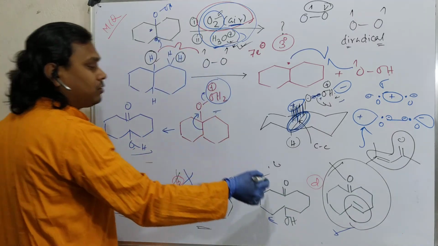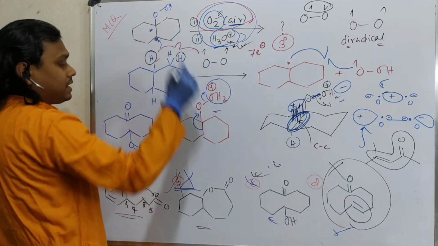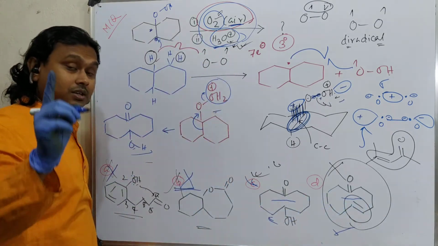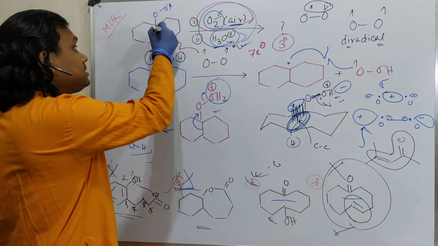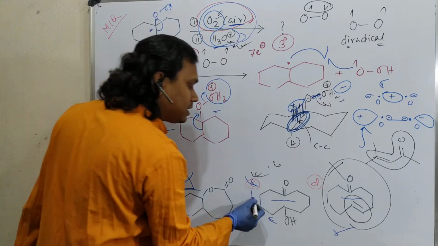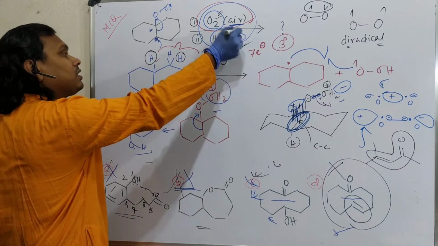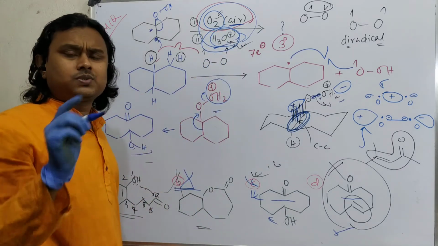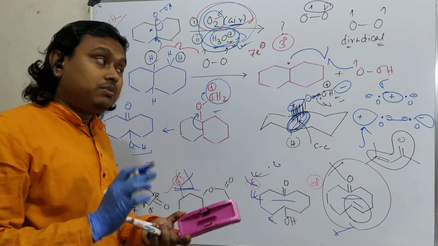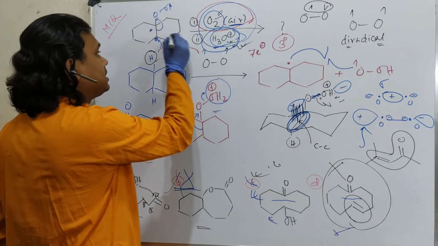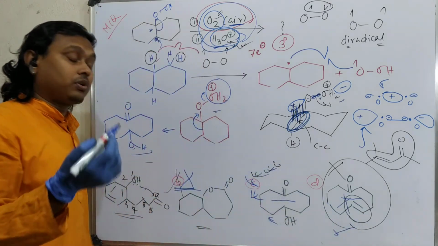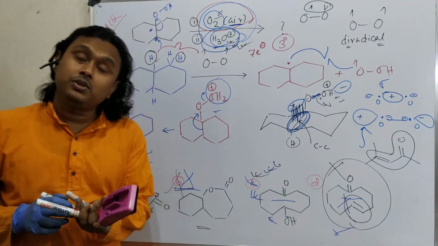So first of all, how could both be produced? And in this case, just look, no CC bond is there. It gives you hints that this CC will migrate. Okay, so now the positive charge will jump up. Ultimately, it will result in an alcohol. And will this alcohol undergo dehydration under this condition? Not possible. I have already discussed it in a dedicated lecture on alcohol dehydration. Please visit if you want to learn those things in detail. So it will not go. That's why this is not possible. It is the product.